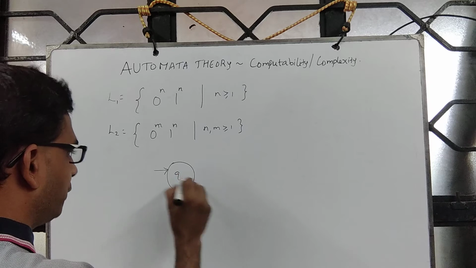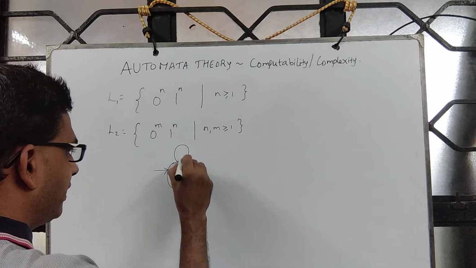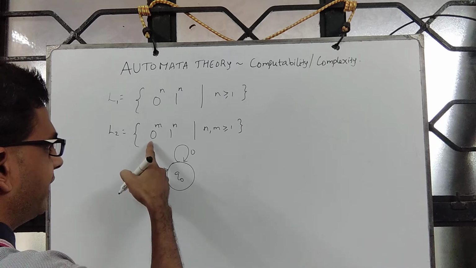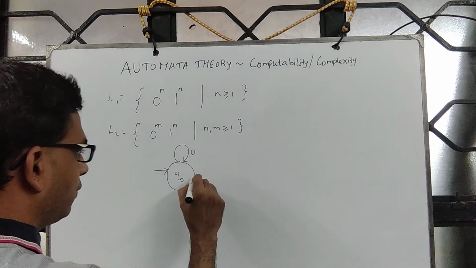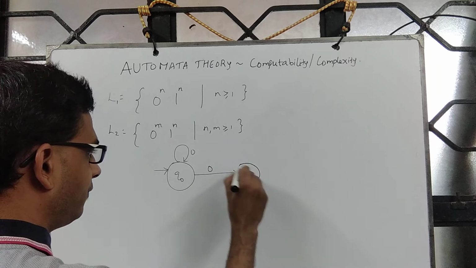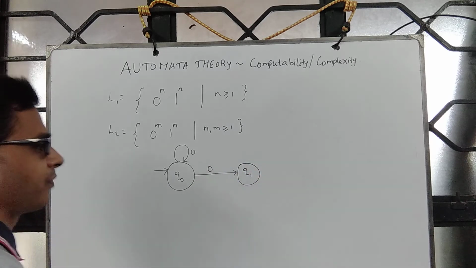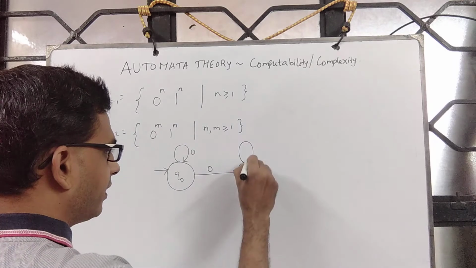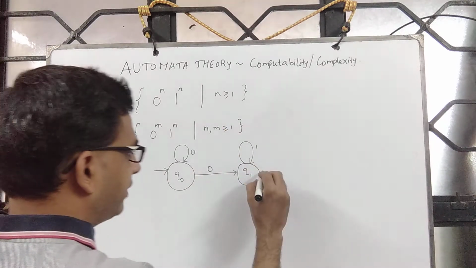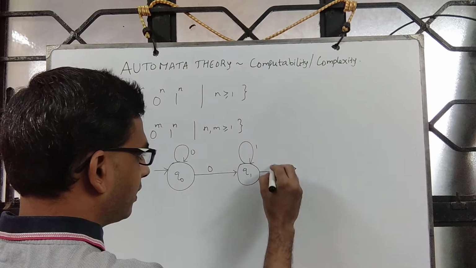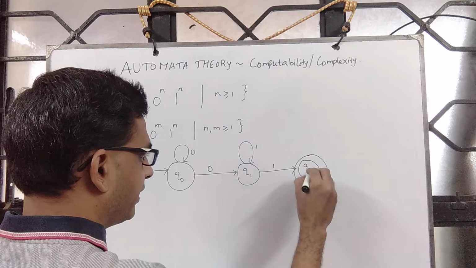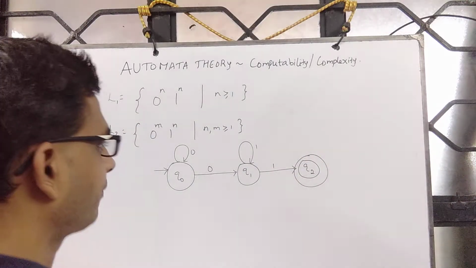There is a state called Q0 on which you read any number of zeros, but we should read at least 1 zero before we go to 1. So on reading a 0 we go to Q1, and over here we read any number of ones, and we should read at least 1 one before we reach the final state.